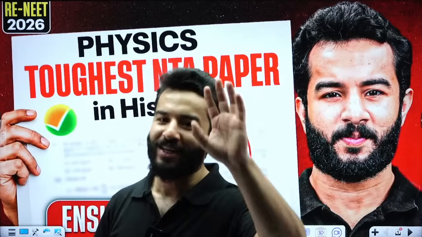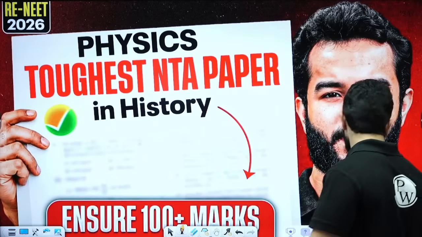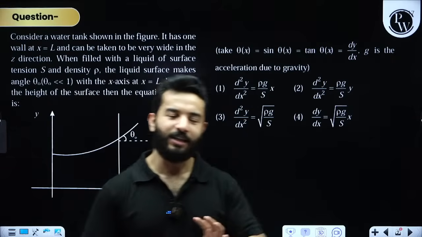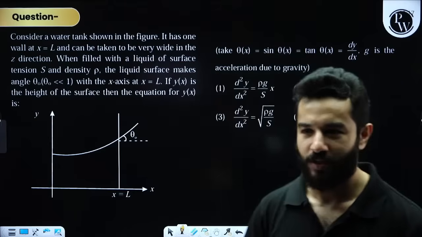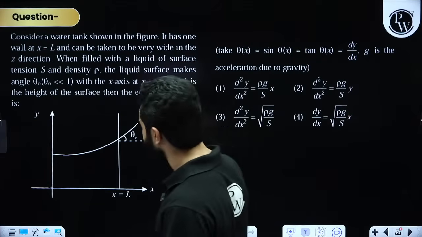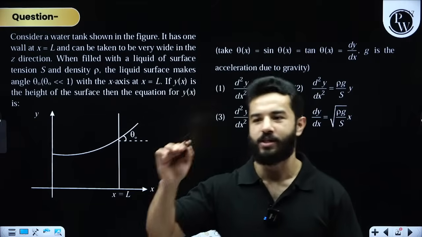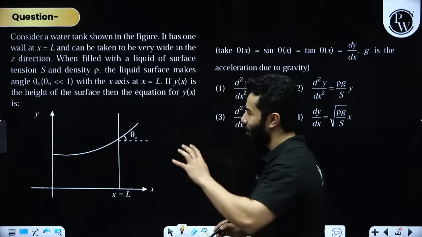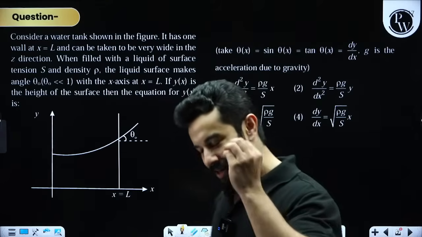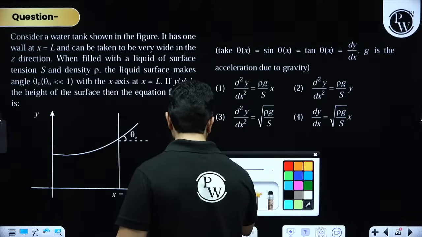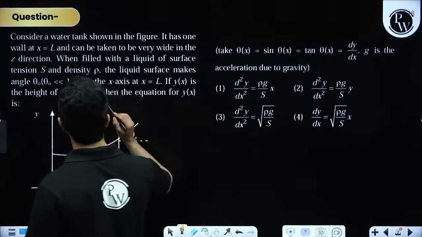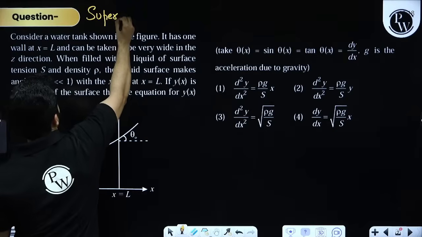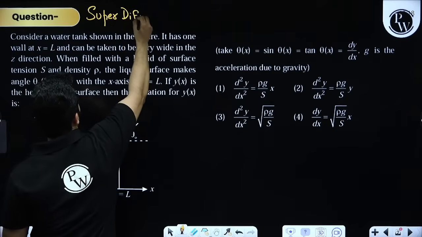The first question is, obviously you all know, the very infamous surface tension problem, and I'm pretty sure that still most of you cannot solve this question. Quickly write down in the chat box if you still have some doubt in this problem. Still this problem haunts many students. My first response to this question is that definitely this is super hard. No doubt about it. This is super difficult. Not only difficult,